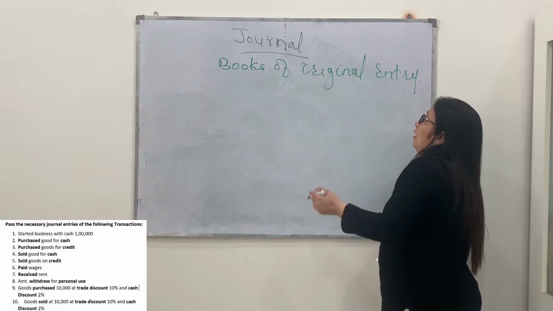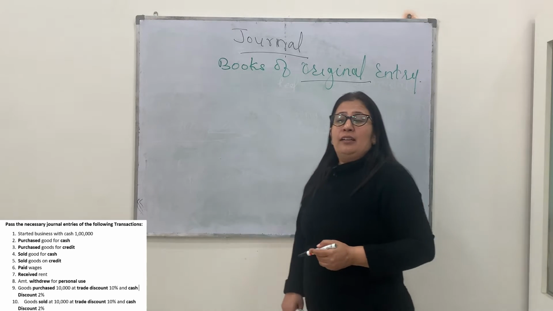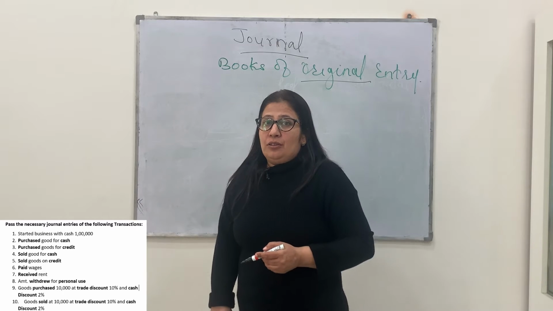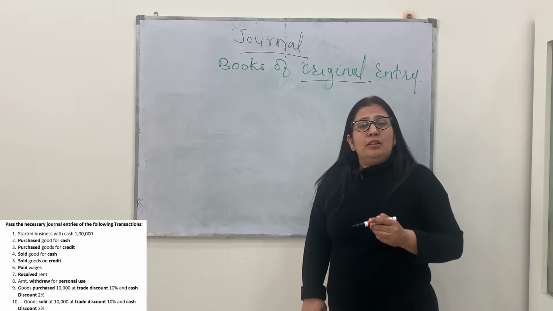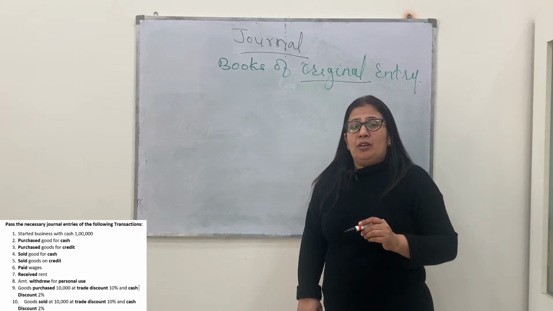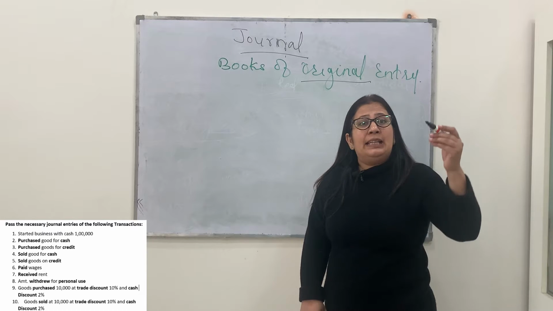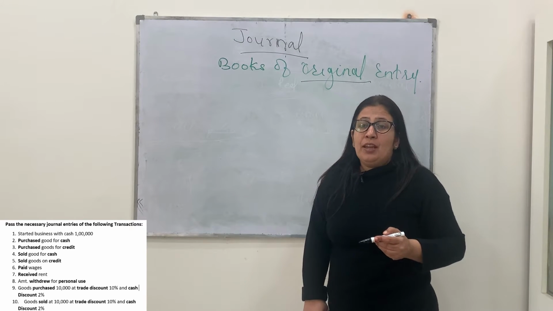So the transactions are recorded originally in that book, so that's why it is known as books of original entry. And always remember, the entries are to be recorded in the journal in chronological order. Chronological order means date wise, in proper sequence.